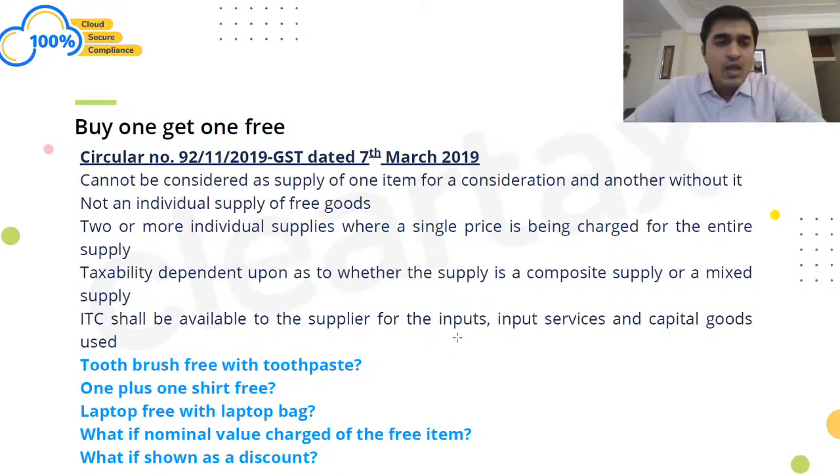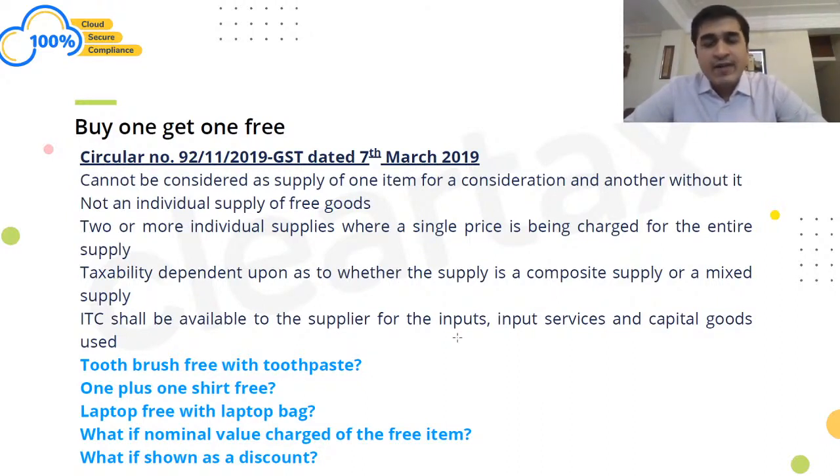Now, what if a toothbrush is given along with toothpaste, right? In that case, usually these two are not considered to be composite supplies. This is only a marketing tool wherein a toothpaste company is trying to give a toothbrush in order to lure the consumers, right? So in that case, it would be considered as a mixed supply, and where mixed supply is there, the higher rate which is applicable to toothbrush or toothpaste needs to be taken for the purpose of charging GST, right?